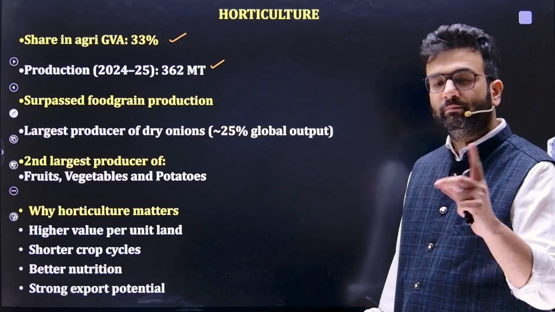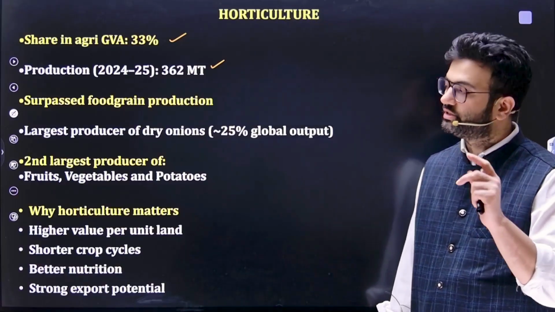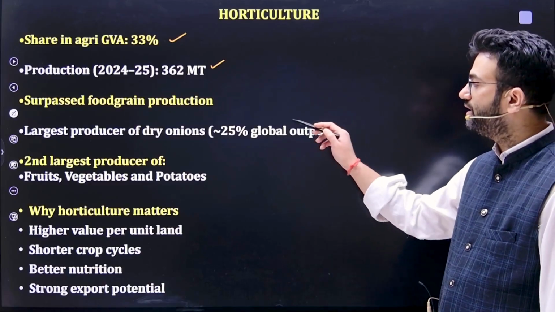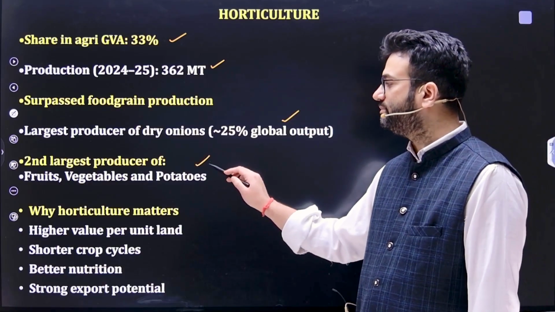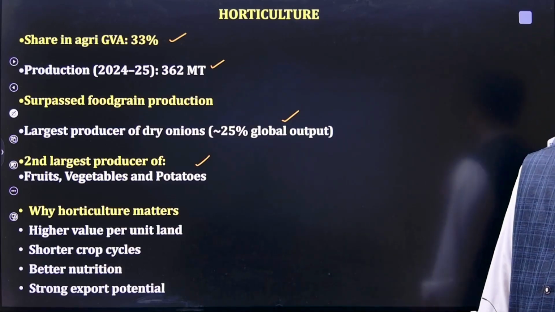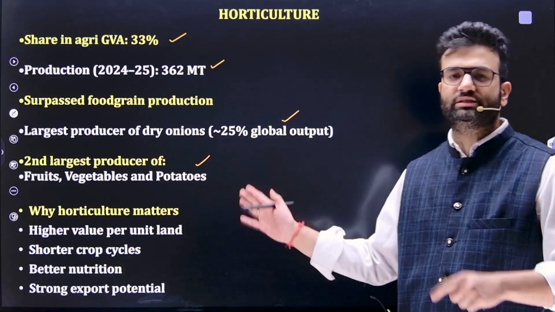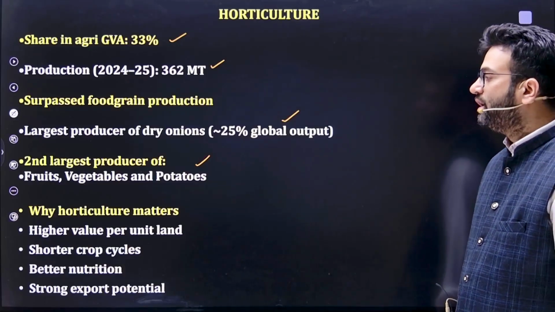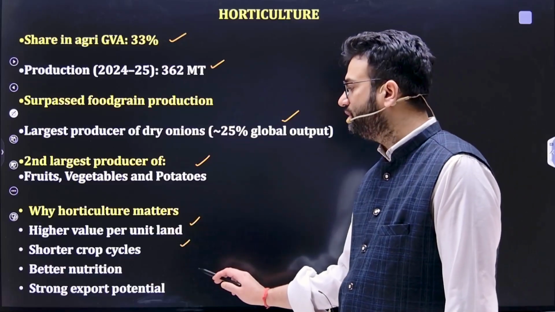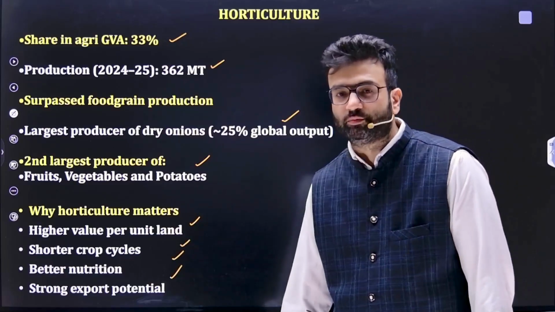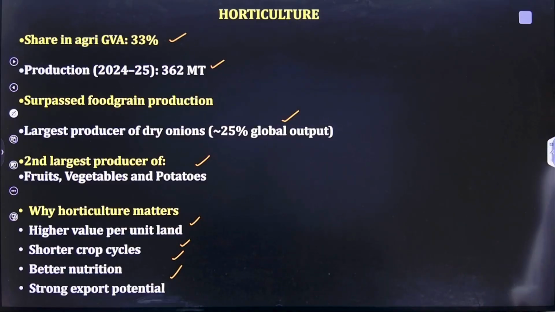Now this is a prelims line. You might see a prelims question that horticulture has surpassed food grain production, and that's true. India is the largest producer of dry onion, at 25% of global output, and the second largest producer of fruits, vegetables, and potato. Why does horticulture matter? Thanks to the Operation Greens scheme, Top to Total, all these things help a lot in horticulture. It matters because of high value per unit land, shorter crop cycle, better nutrition, and strong export potential. These are the factors which help the development of the horticulture sector.